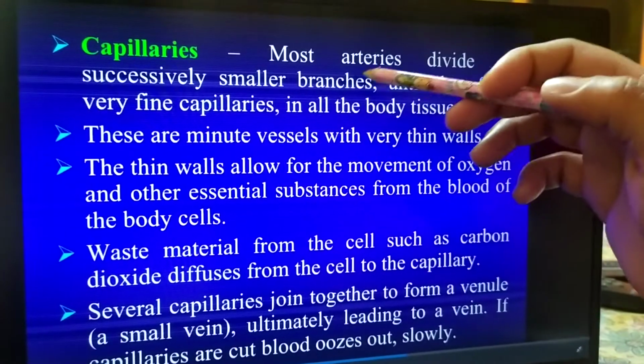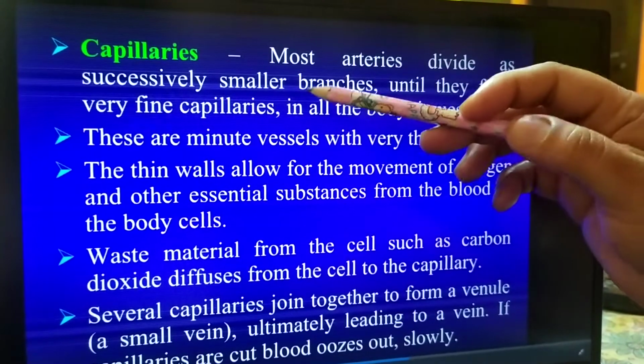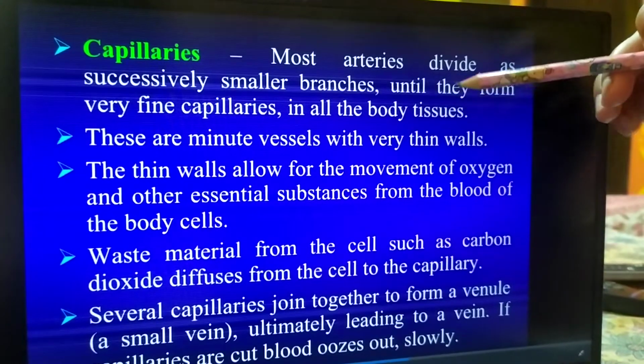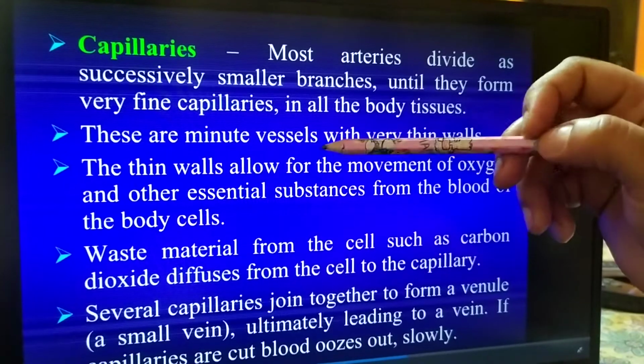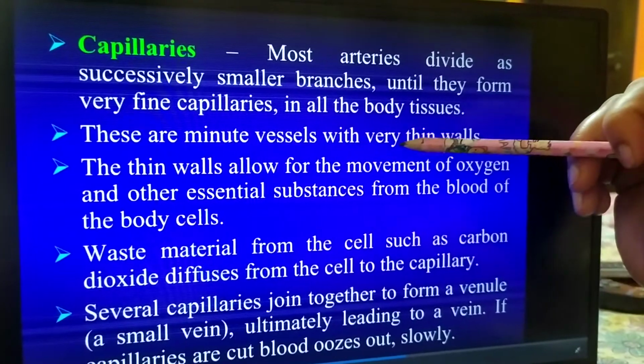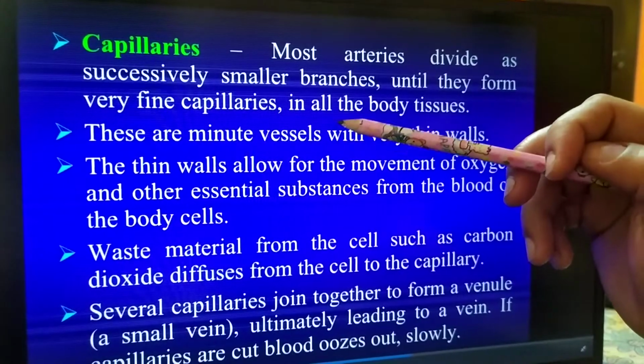Now we'll discuss capillaries. Most arteries divide into successively smaller branches until they form very fine capillaries in all the body tissue. Capillaries are minute vessels. They have very thin walls as compared to arteries, which have very thick walls.